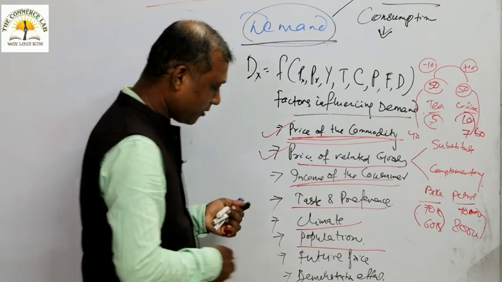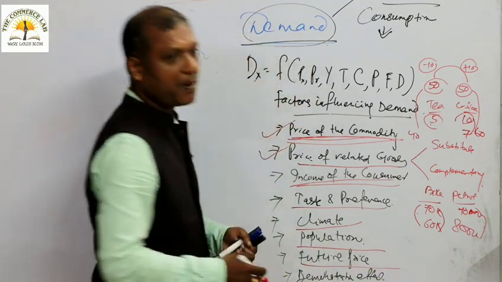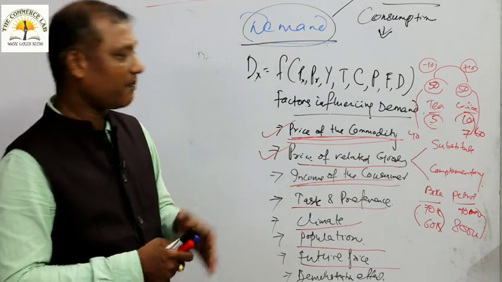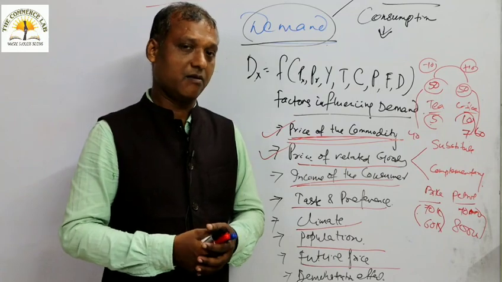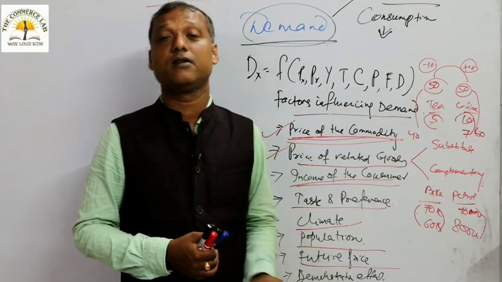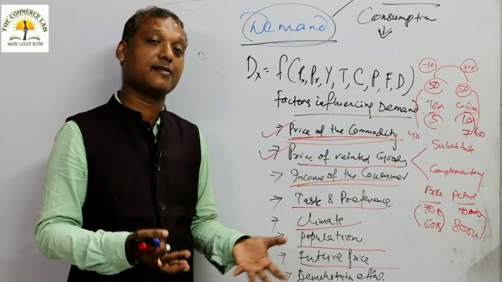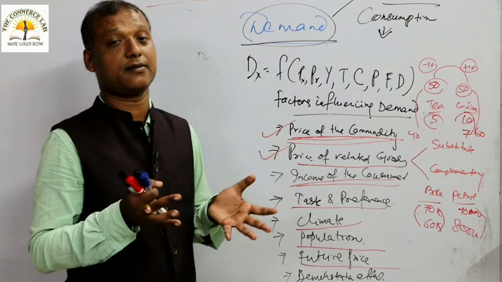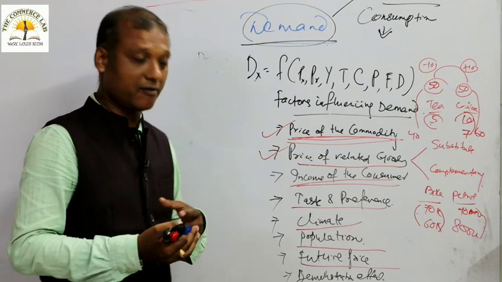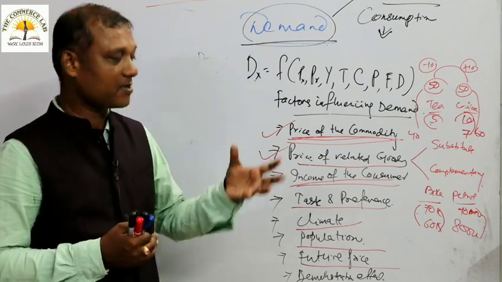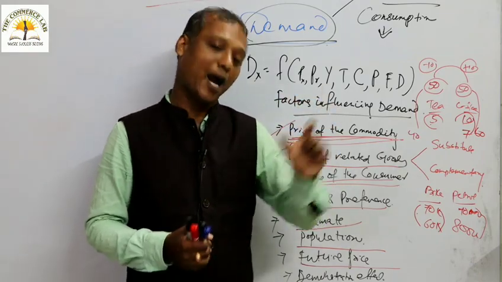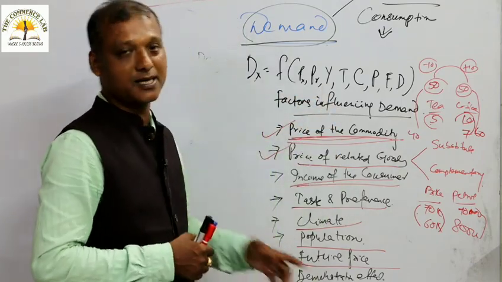And the last point we will talk about is the demonstration effect. People are purchasing some items by following others. When you purchase something by following your neighbors, by following your friends, then that is called the demonstration effect. So when some items have a good demonstration effect, when people follow others, then the demand of the commodity will be relatively high. So that is the point for demonstration effect.